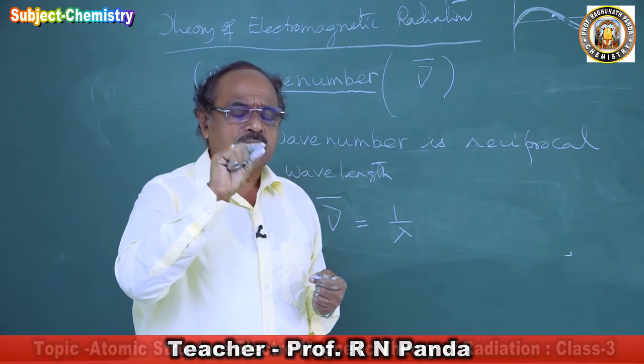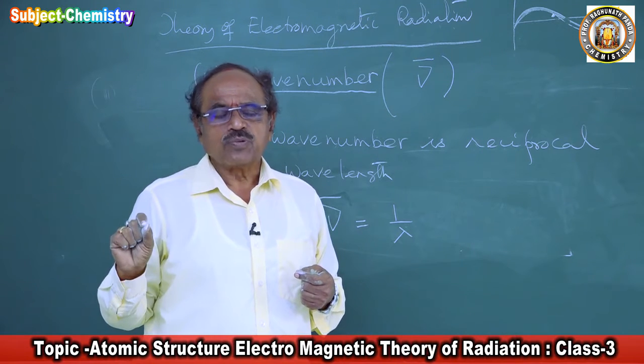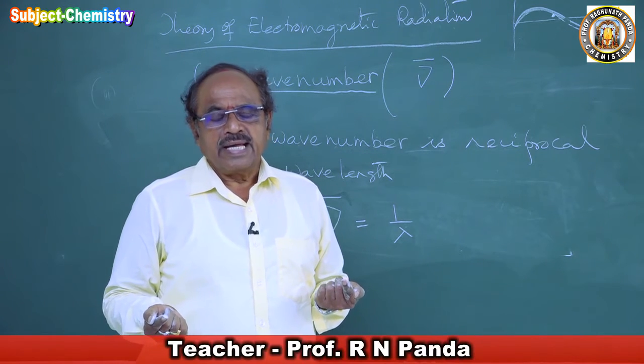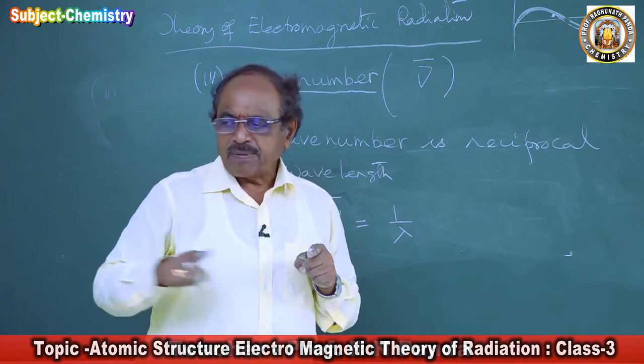If you join all the points that the particle moves through, it gives a wave, called an electromagnetic wave.